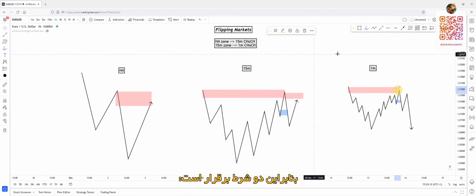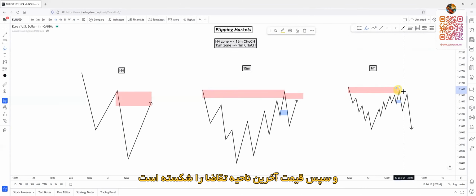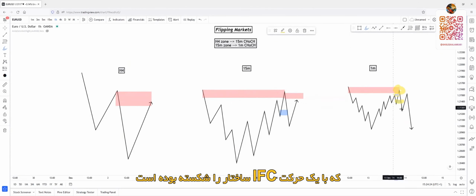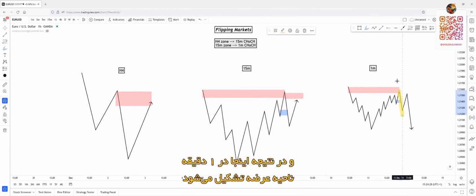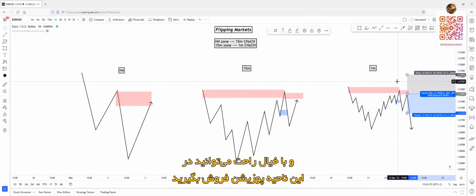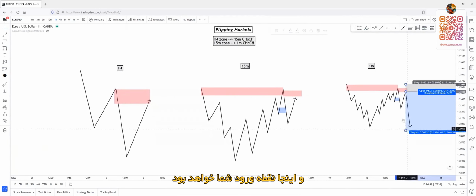So two criteria are fit: higher time frame mitigation, liquidity sweep. And after this, price breaks the last demand zone, which was the last demand zone that caused the tap of the 15-minute supply zone and the break of structure and the inefficient move. So price breaks through this zone. This means a 1-minute supply zone will be formed here, and you can safely use this 1-minute zone to enter in a position, and this will be your entry point.